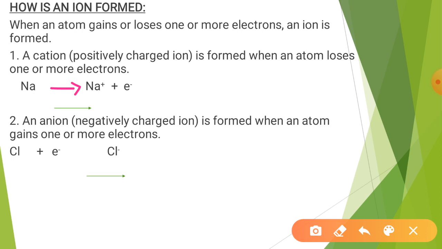So its valency is the number of electrons which an element loses or gains. Next thing is an anion, a negatively charged ion, that is formed when an atom gains one or more electrons. Here you can see the example of chlorine. When chlorine gains one electron, it forms the chloride ion.